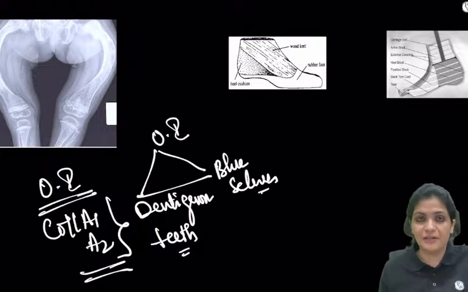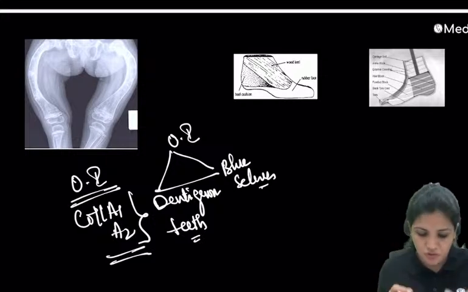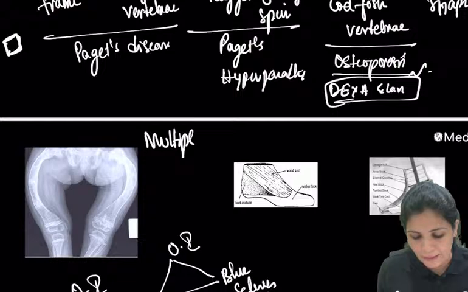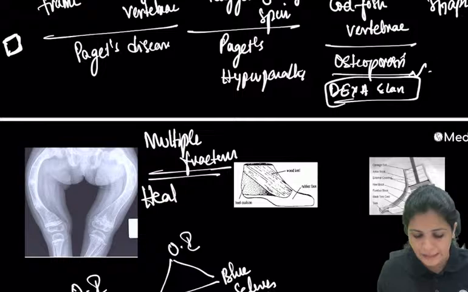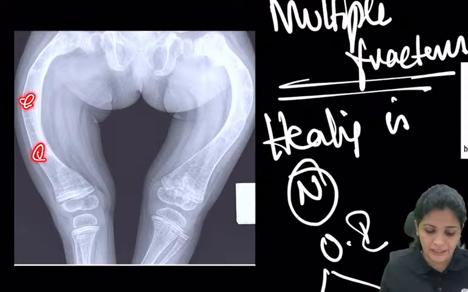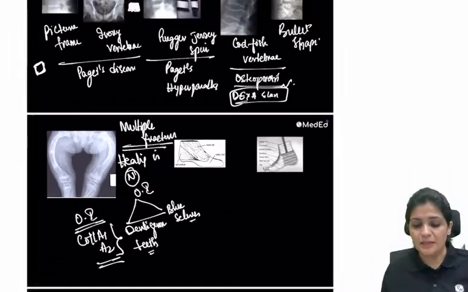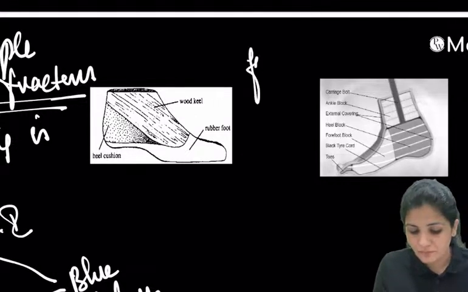So what is the important thing you have? The collagen deficiency affects the collagen in osteogenesis imperfecta, where the patient presents with multiple fractures right from childhood, because it is a congenital problem. But what you have to remember is the healing: you can see various stages of healing in one particular individual. So this is osteogenesis imperfecta, and these are two important foot orthotics.